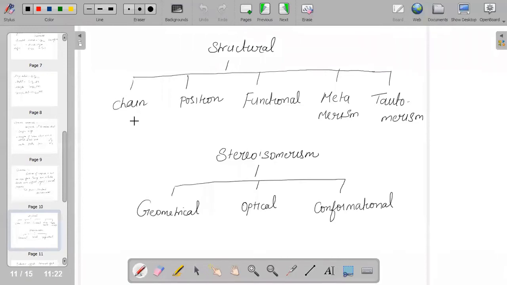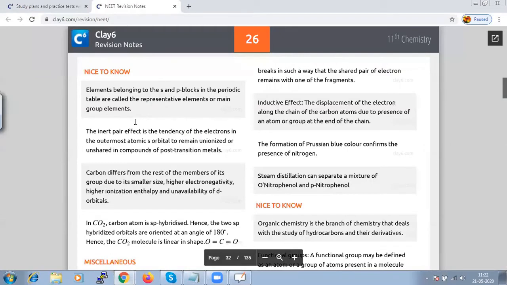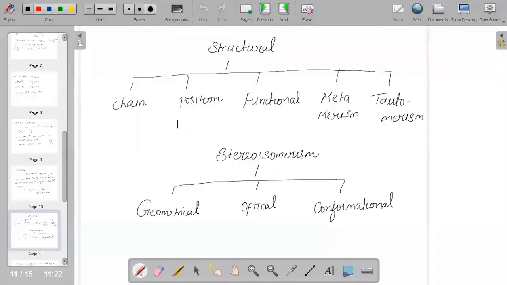And metamerism is when compounds have the same molecular formula but differ in the number of carbon atoms around their functional group. This can be shown by functional groups like ester, ether, and ketones. These are all examples of metamerism.